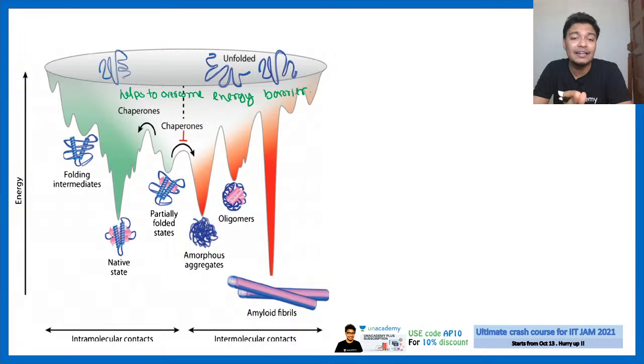So once an aggregate is formed, chaperone really cannot do anything. But chaperone can change a partially folded state to a properly folded state, or prevent aggregation. For example, in Alzheimer's disease, the biggest problem is aggregation of proteins. Chaperone prevents this aggregation process.